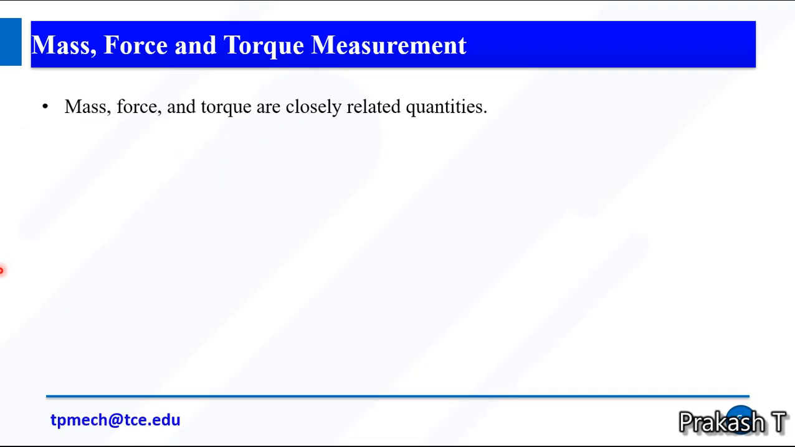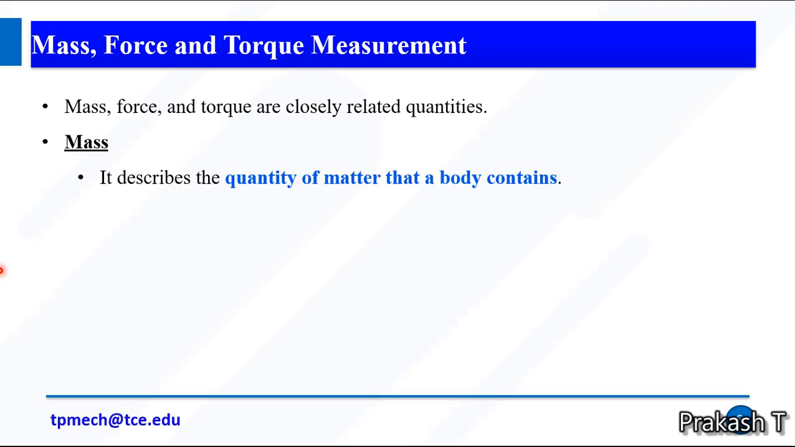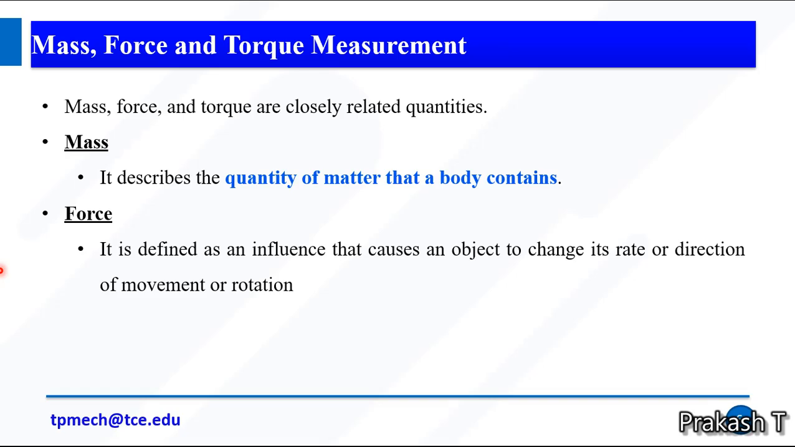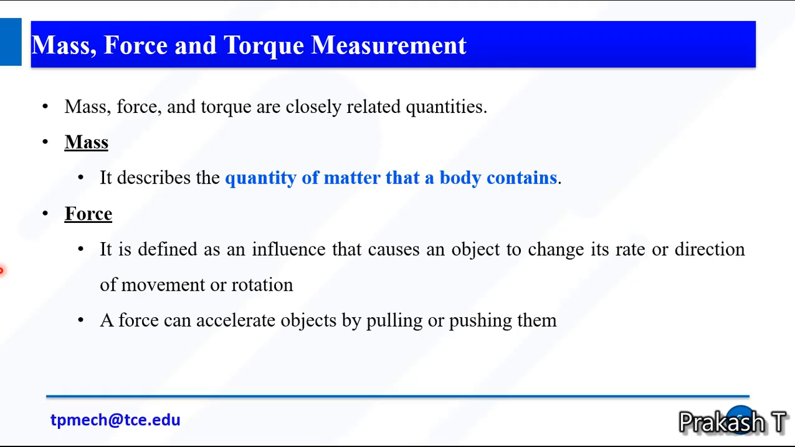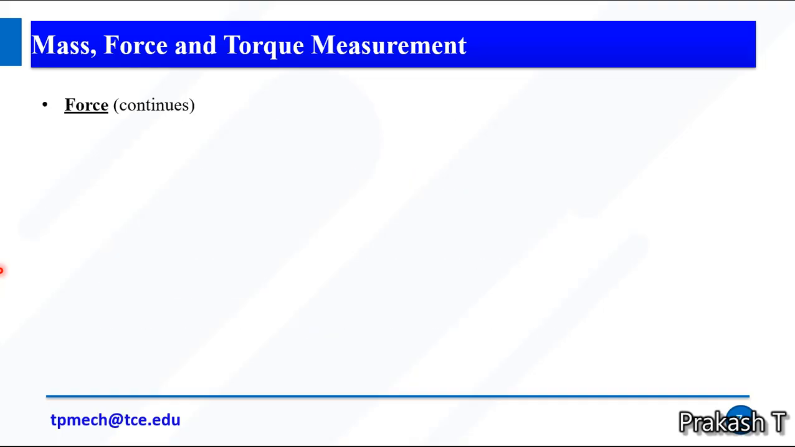Mass is the quantity of matter that a body contains. Force is defined as an influence that causes an object to change its rate or direction of movement or rotation. So force can be defined as an influence that causes an object to change its rate or direction of movement or rotation. A force can accelerate objects by pulling or pushing them.